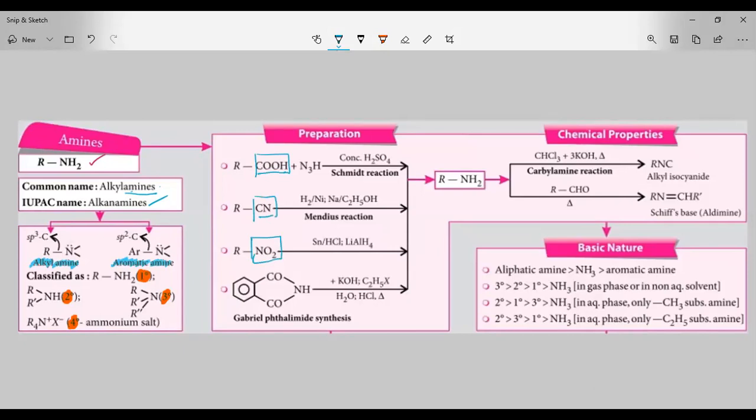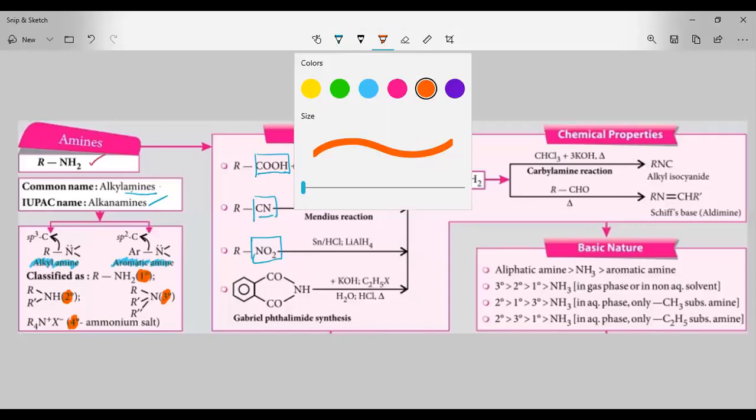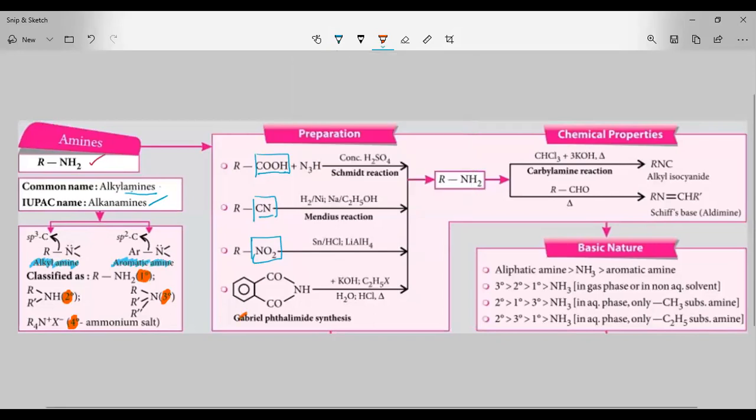You have to remember the names, there are three named reactions: Gabriel phthalimide synthesis, Mendius reduction, and Schmidt reduction. So this is the preparation.